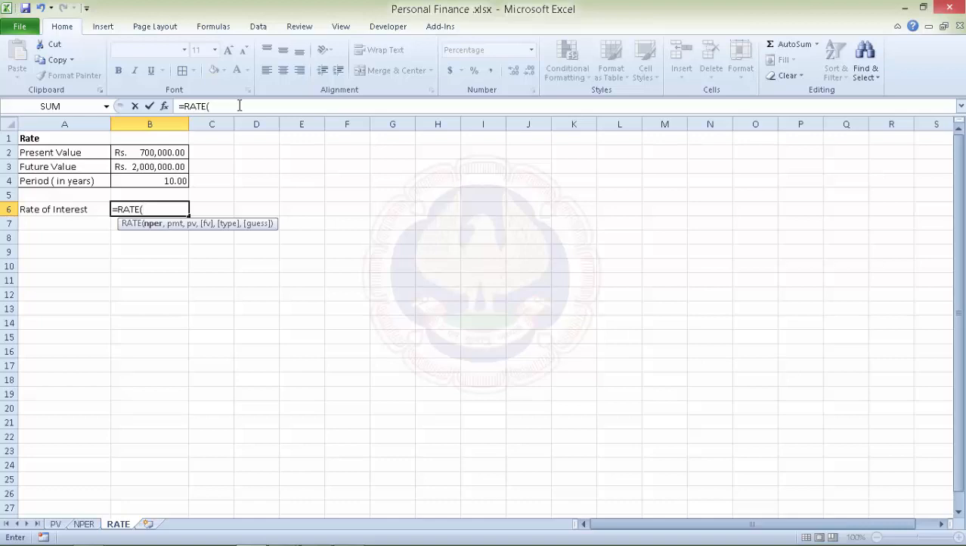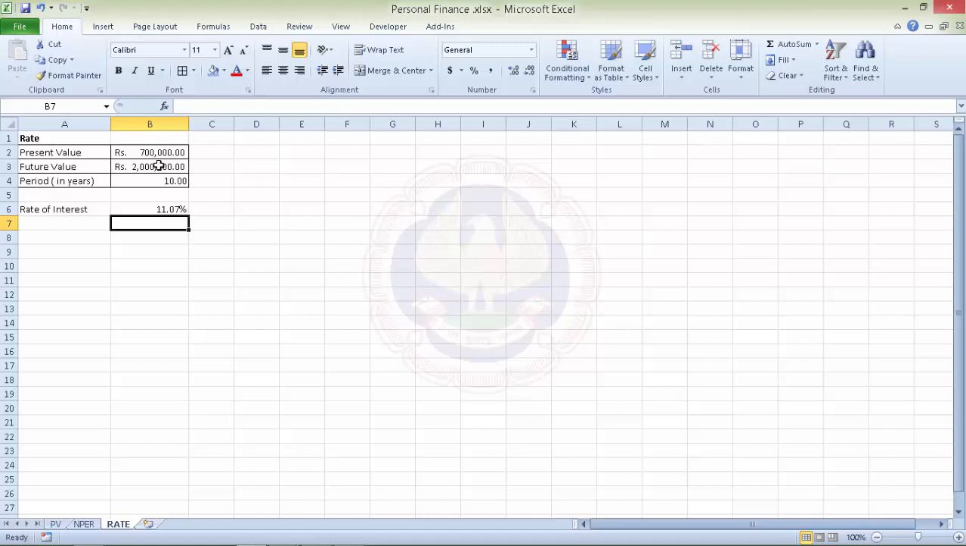Again, what we need is period, which in this case is 10 years, and the periodic payments again are 0, and the present value is in this case again minus, for the reasons we've already discussed, and the future value is 20 lakhs. And what we get is the rate. So he has to invest the money at 11.07% rate. That is his return.